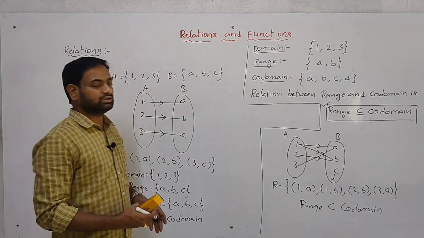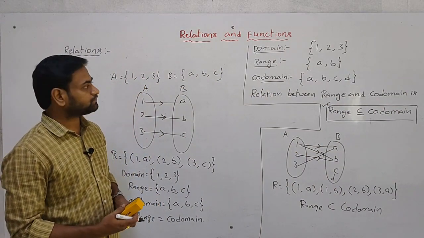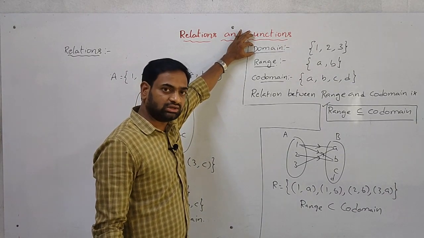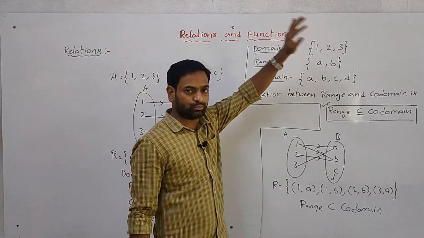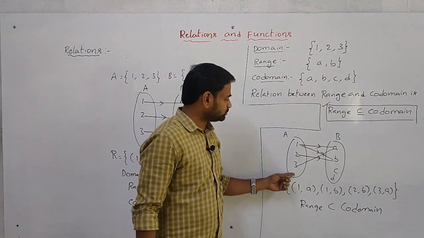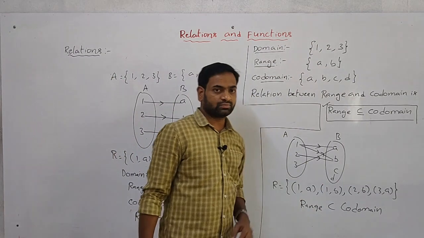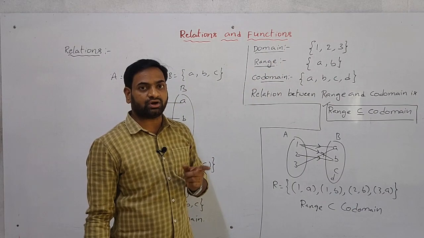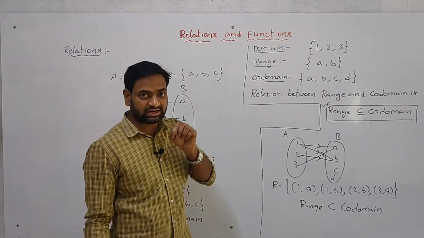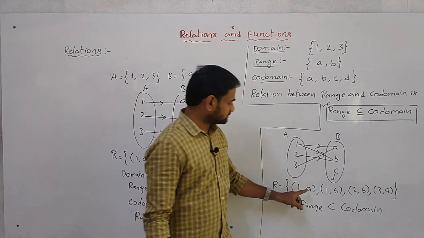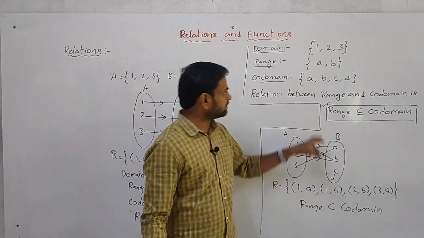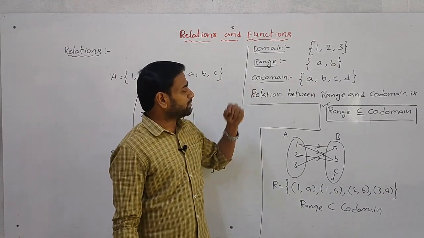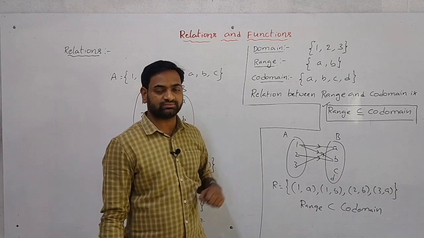Once again I am repeating, what does domain mean? Domain is the set of all first elements in the relation from A to B. So here the first elements are 1, 2, 3. That is the domain. Range means the set of all second elements in the relation only. In the relation, that is A, B. That is the range.